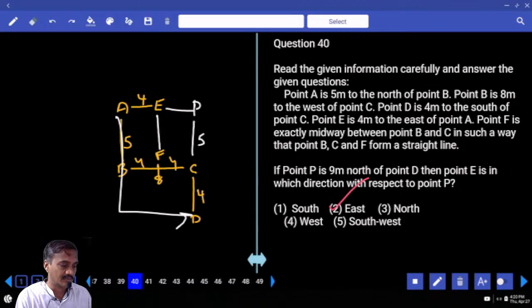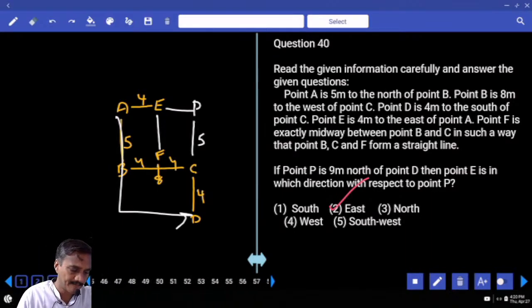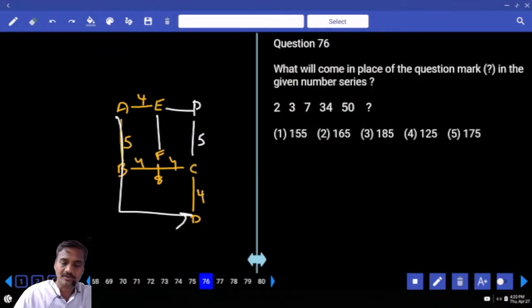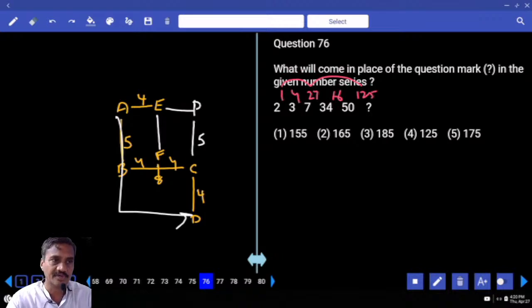Then, the number series. Question numbers, please. 76. Now 76 to 80. Now 2, 3, 7. If you check out the difference, 1, 4. The next one, 27. 1, 4, 27, 16. 1 can be written as 1 cube, 3 cube, 5 cube, and 2 square and 4 square. 1 cube, 2 square, 3 cube, 4 square, 5 cube. 125 plus 50, 175, choice.